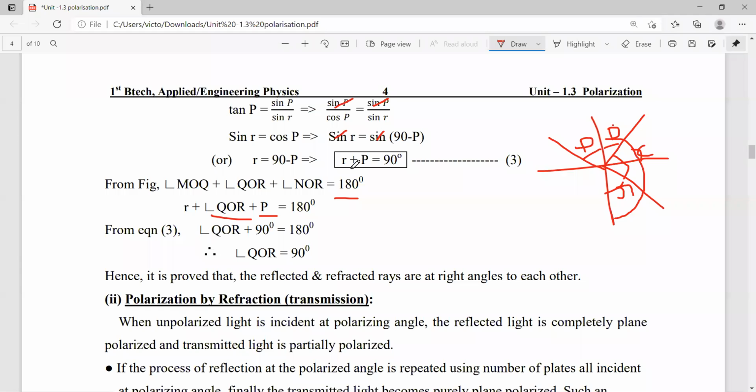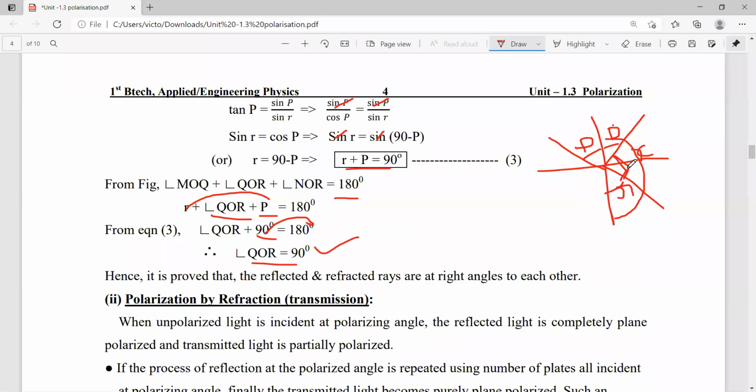Now, what is R plus P? Clearly from this, it is equivalent to 90. So simply replace the R plus P with 90 here. And finally, the 90 from this side is equivalent to 180 minus 90. So angle QOR value, that means this value, is equivalent to 90 degrees.